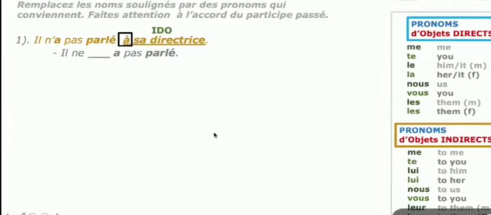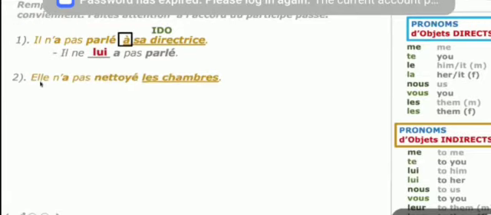Il ne... a pas parlé. He has not spoken to her director. Instead of 'to his director', you have to present 'to her'. So 'to her' is lui. Okay. Il ne lui a pas parlé. He has not spoken to his director.